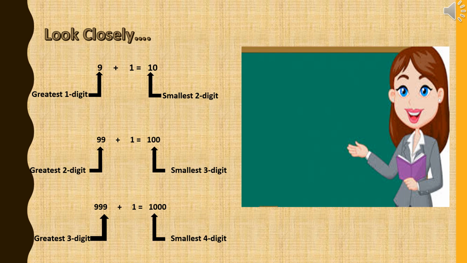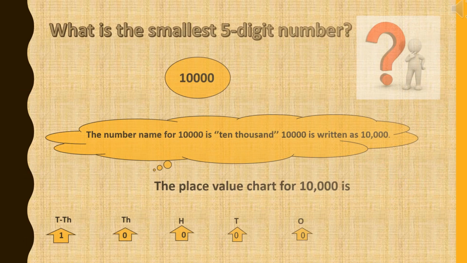Now, when we see 9999, when we add 1 to it, we get 10,000. It means the greatest four digit number 9999, on adding 1, we have entered the 5 digit series, and then we have got the smallest 5 digit number, which is 10,000, means 1 followed by 4 zeros.